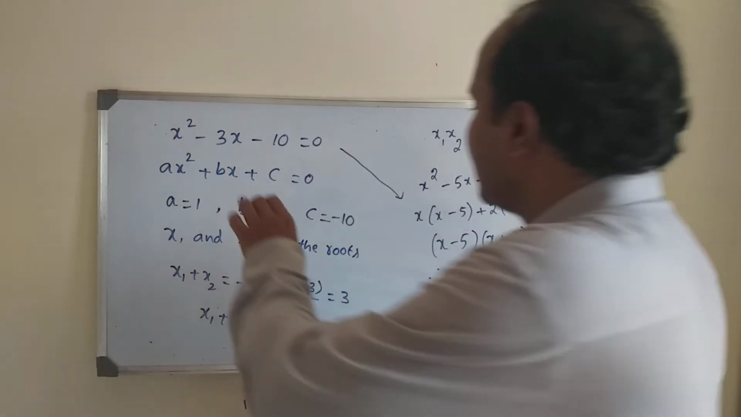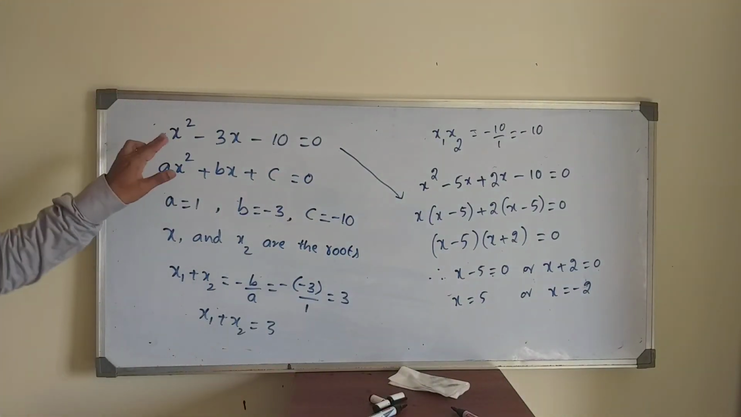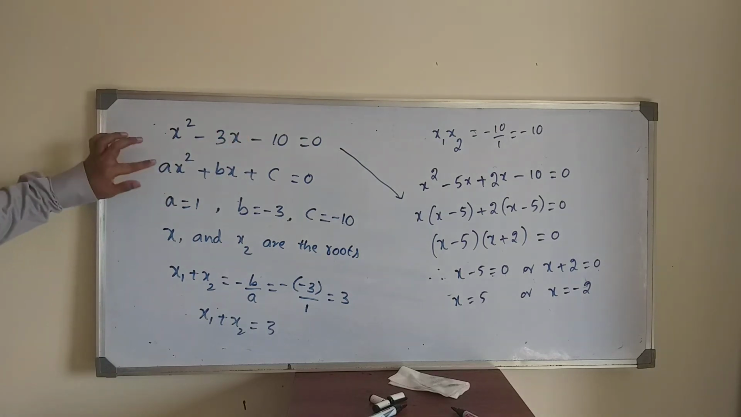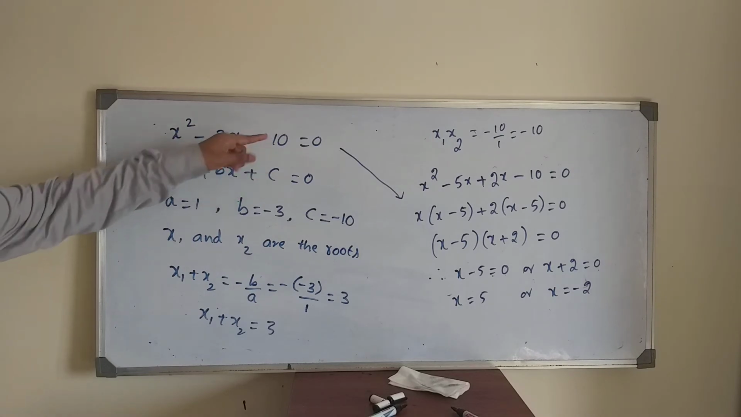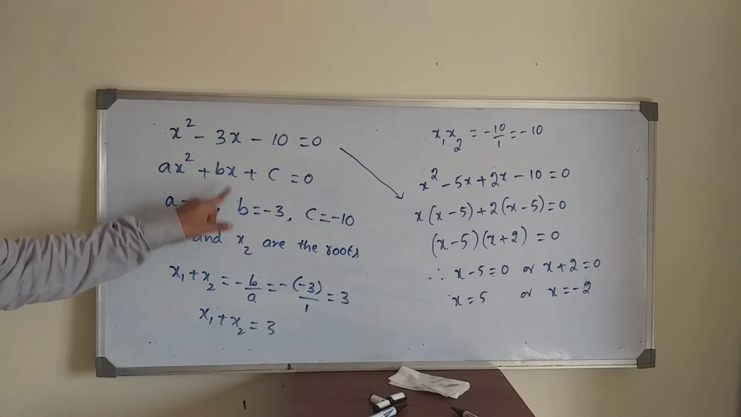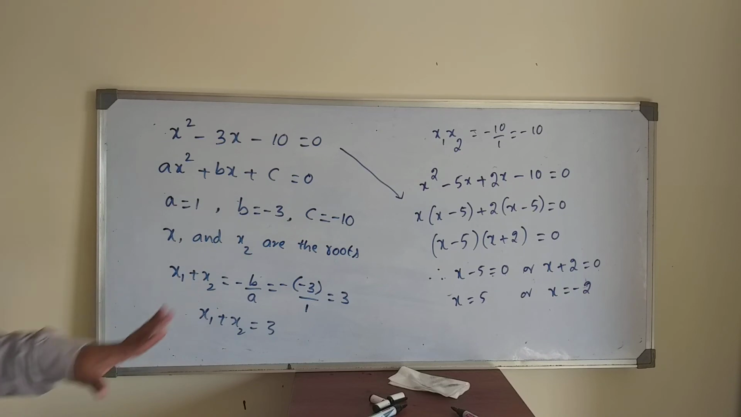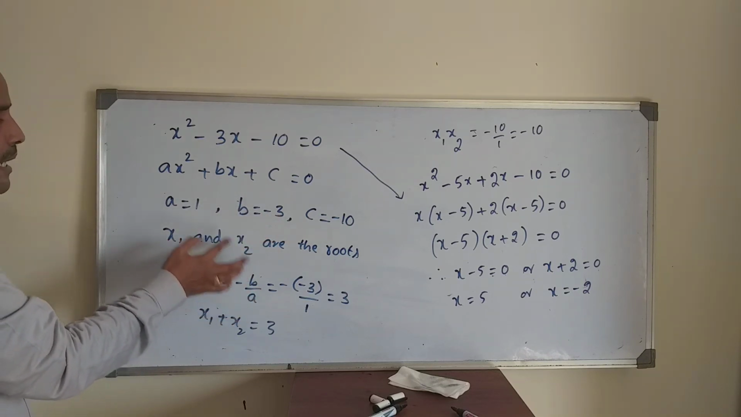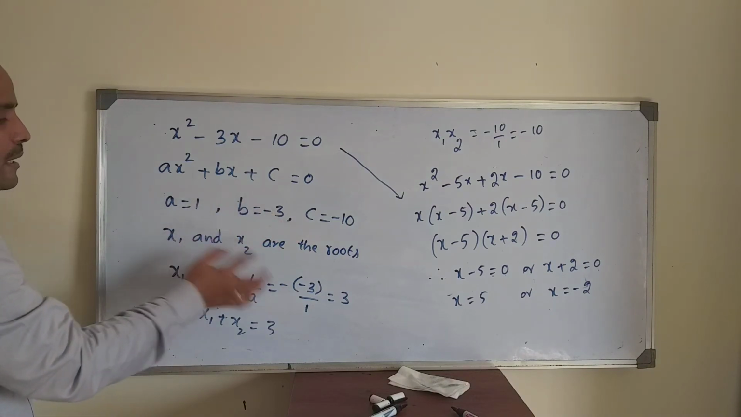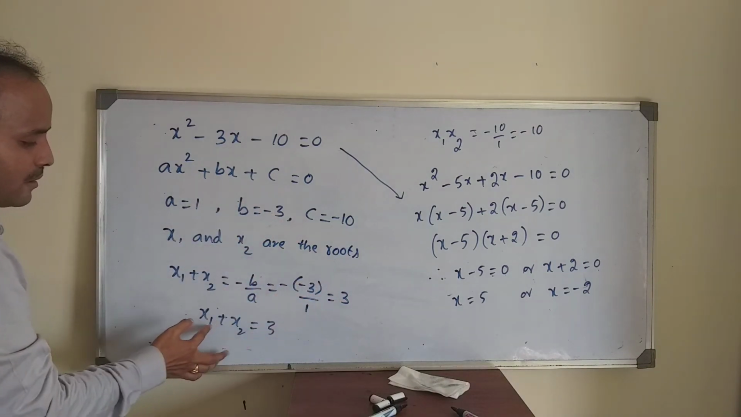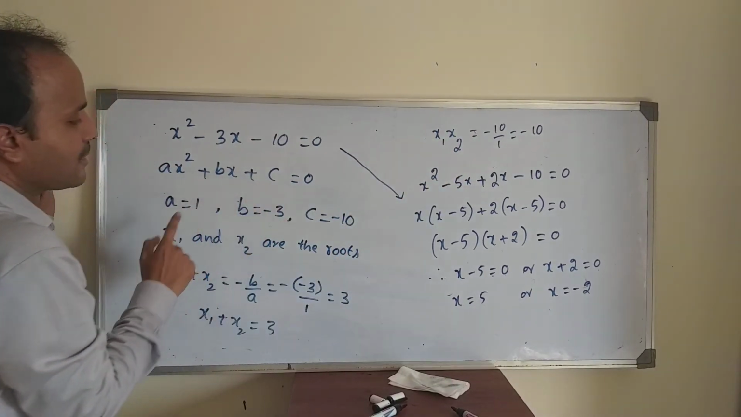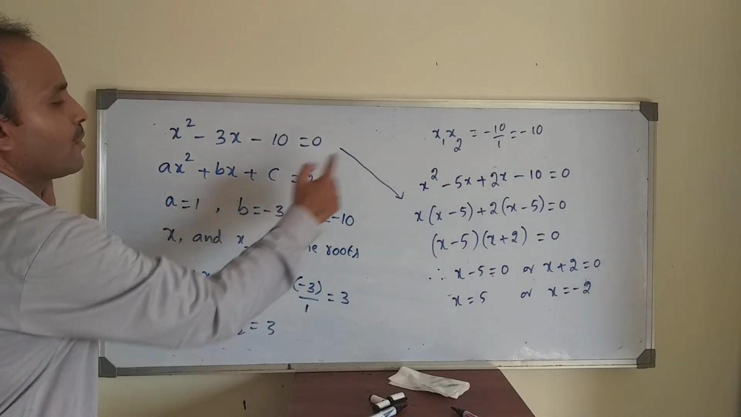So once again, this is the example I want to give. x square minus 3x minus 10 is 0. If you compare this with the form ax square plus bx plus c is equal to 0, here a is 1, b is minus 3, c is minus 10. x1, x2 are the roots. Sum of the roots is minus b by a, minus of minus 3 by 1, so plus 3. Product of the roots x1 x2, what is the formula? c by a, minus 10 by 1.